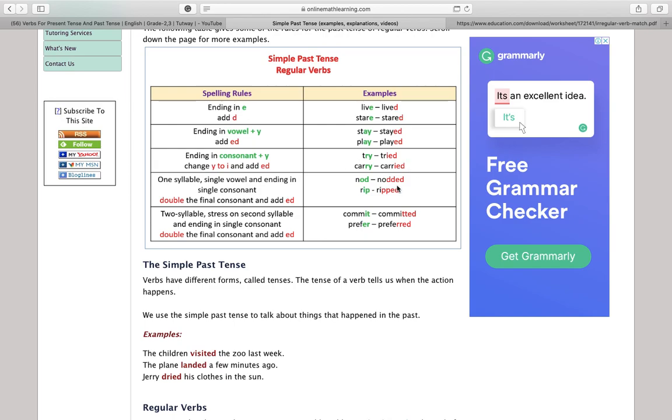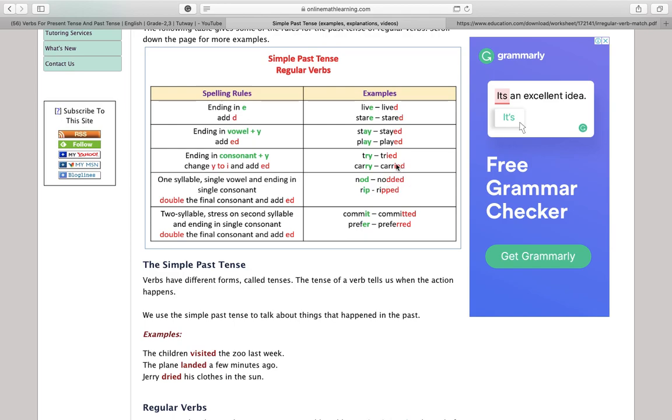This is another problem. Yes, it's a problem. If we have something like a vowel letter before the last letter, we have to double the last letter. Vowel letters are very tricky. If they are with the Y, they protect the Y. If they are with another letter, they fight with the ED.